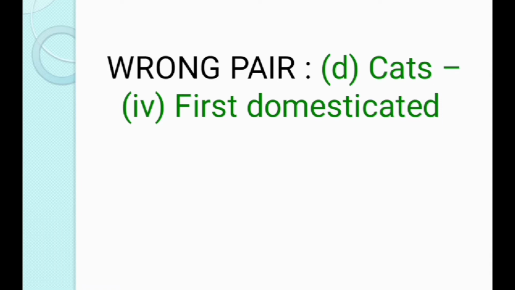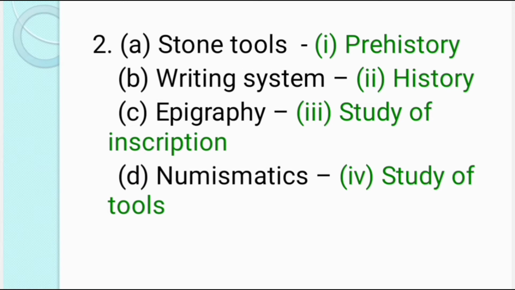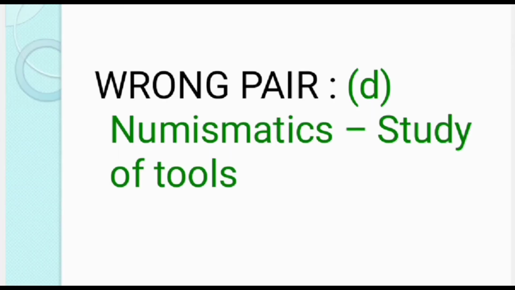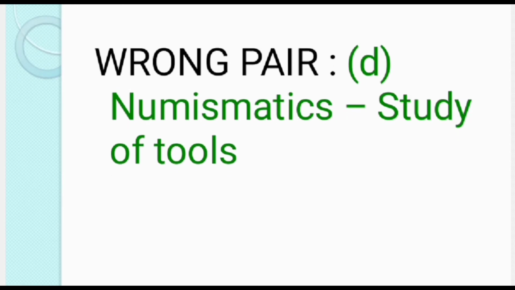Cats first domesticated. The second question is option A. Stone tools, Prehistory. Option B. Writing system, History. Option C. Epigraphy, study of inscription. Option D. Numismatics, study of tools. The wrong pair is option D. Numismatics, study of tools, because numismatics is a study of coins.